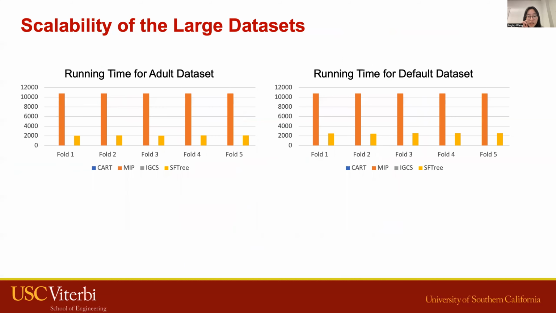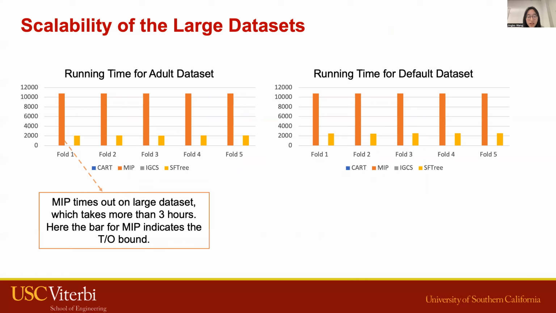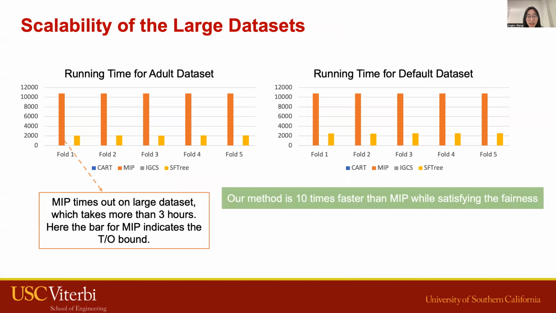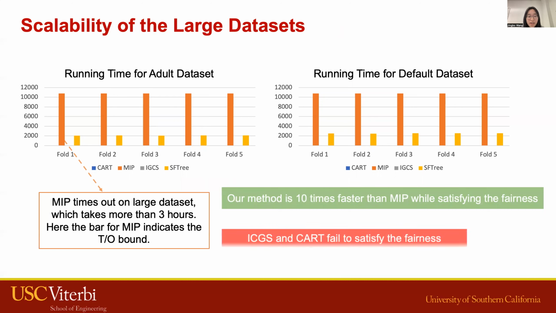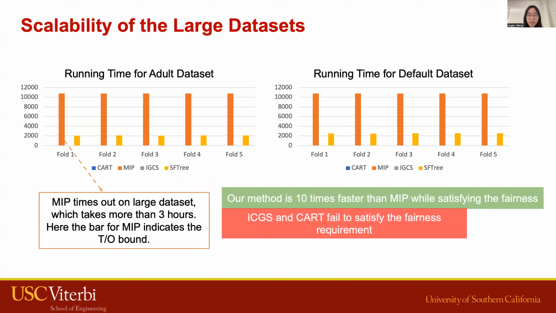In terms of the scalability, MIP times out in all the large datasets, while our method is able to finish within 1 hour. Therefore, our method runs more than 10 times faster than the MIP, while IGCS and CART fail to satisfy the fairness due to their limited ability to look ahead. In summary, our method is the only one that can produce a fair and accurate decision tree for datasets with more than 40,000 training samples.